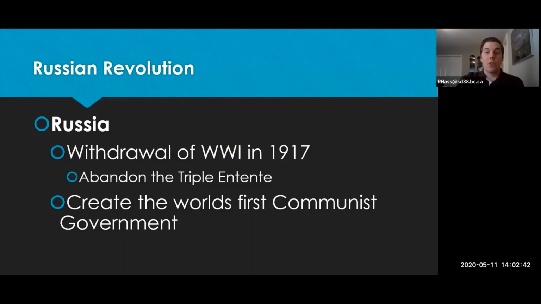Another thing while the Treaty of Versailles was going on, and we mentioned it with David Lloyd George, is that there was also this fear of communism going around at the time. So a lot of these policies were making sure that communism couldn't spread to other countries around the world.